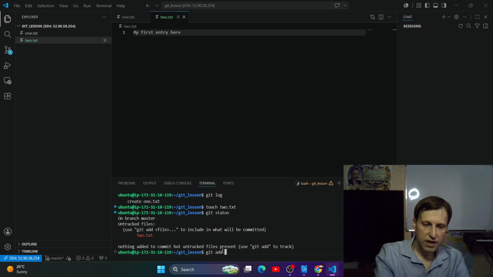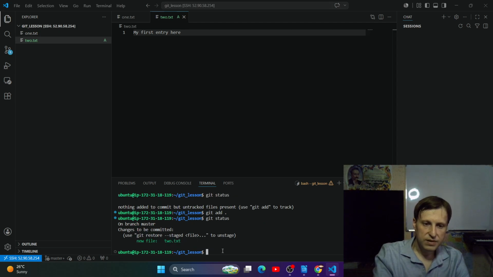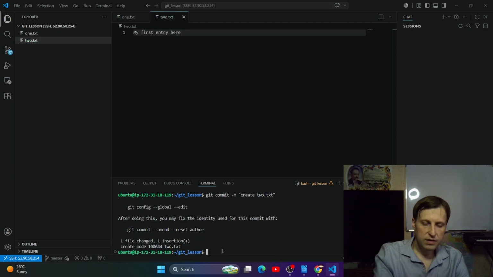The changes have not been staged. And after this, if you type git status, it's green. It means that it's ready to be committed. And here, git commit, it will create 2.txt, right?